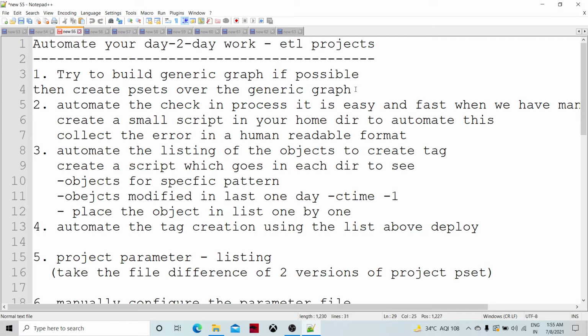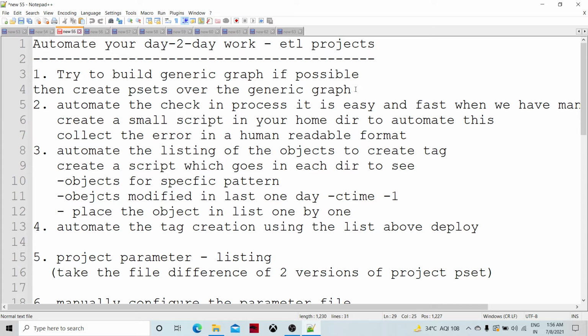You can go within the for loop, to each and every directory. From within each directory, you can run the find command, and depending upon the change time or the pattern, you can access that object and list it. That list can be passed to a different script which can tag it or check in, right? Many things. Okay? So that can be done.